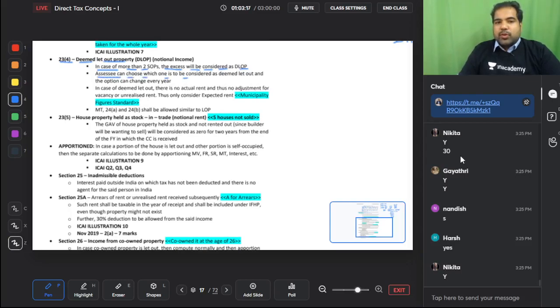Assessee can choose which one is to be considered as deemed let out, and the choice can change every year also, guys. In case of deemed let out, there is no actual rent and thus no adjustment for vacancy and unrealized rent. Thus only expected rent is considered. Municipality figures the standard. 24A and 24B shall be allowed similar to LOP, as deemed LOP is same like LOP except only thing there is no actual rent.